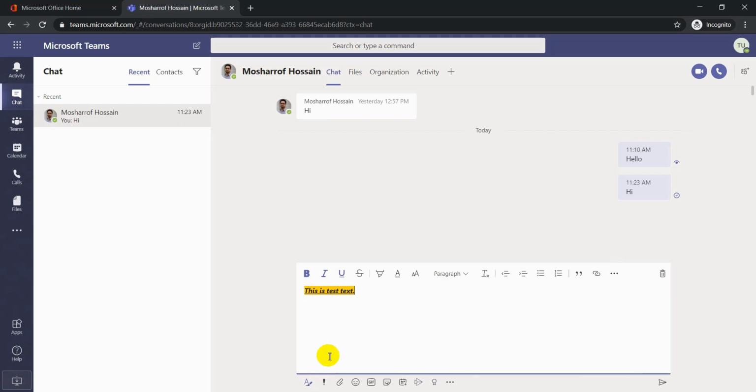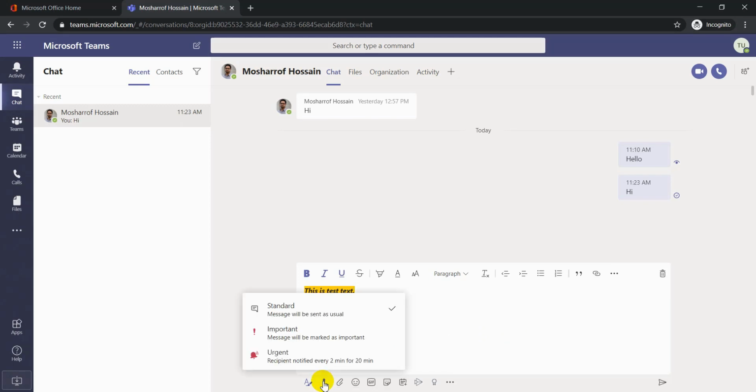The next option is delivery options. That means you can set your message in three types. The default is standard, but you can set it to important and urgent.